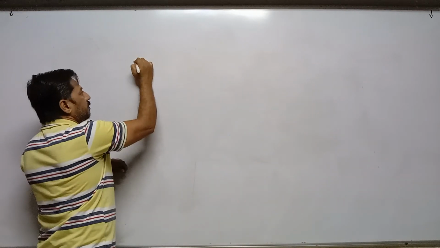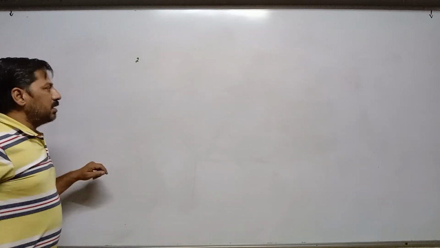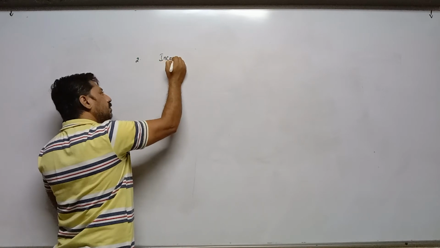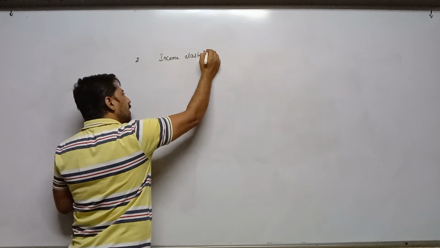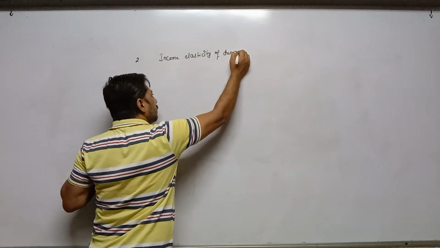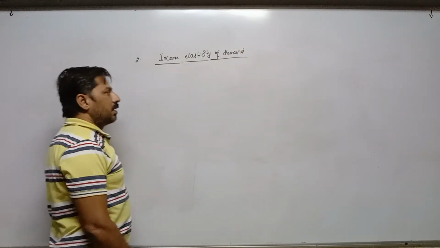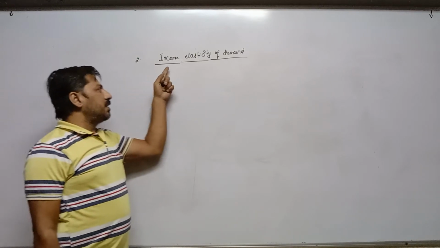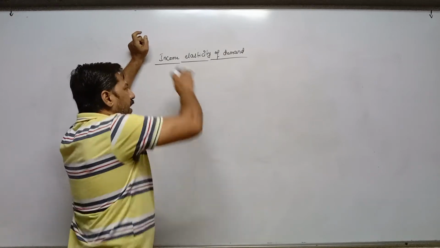Second topic is, in case of elasticity of demand, income elasticity of demand. Now here we are establishing a relation between income and demand. In case of price elasticity of demand, it was price and demand.